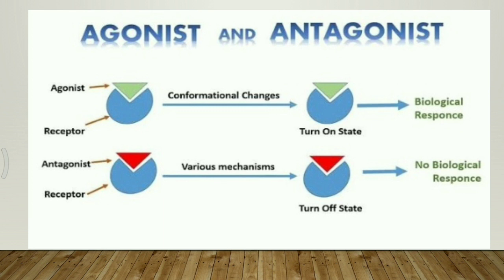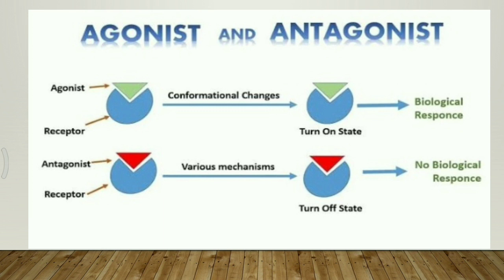It means the agonist activates the receptor and gives a biological response, whereas the antagonist blocks the receptor.